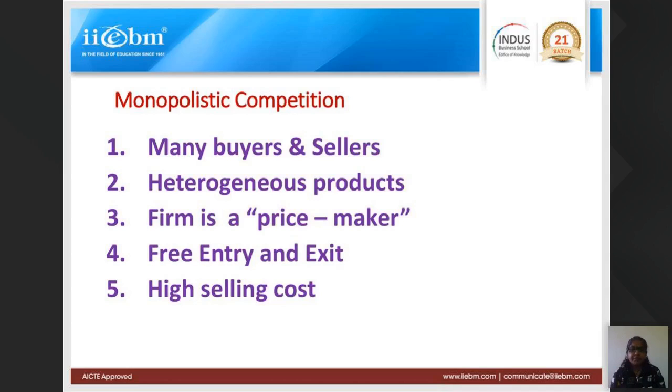There are so many companies producing mobile handsets. FMCG products like toothpaste, washing powders, all these are monopolistic competition. Mostly FMCG, biscuits, they are all a part of monopolistic competition. So many buyers and sellers, you can count them. How many companies are there? You can count them.